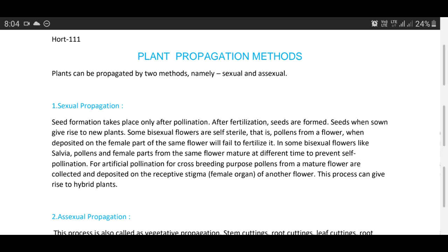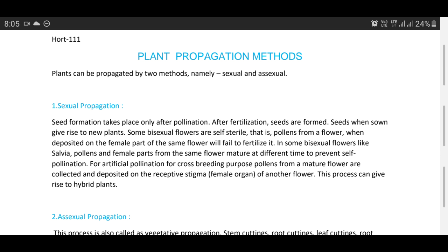Seed formation takes place only after pollination. After fertilization, seeds are formed. Seeds, when sown, give rise to new plants. Some bisexual flowers are self-sterile, that is, pollen from a flower, when deposited on the female part of the same flower, will fail to fertilize it.